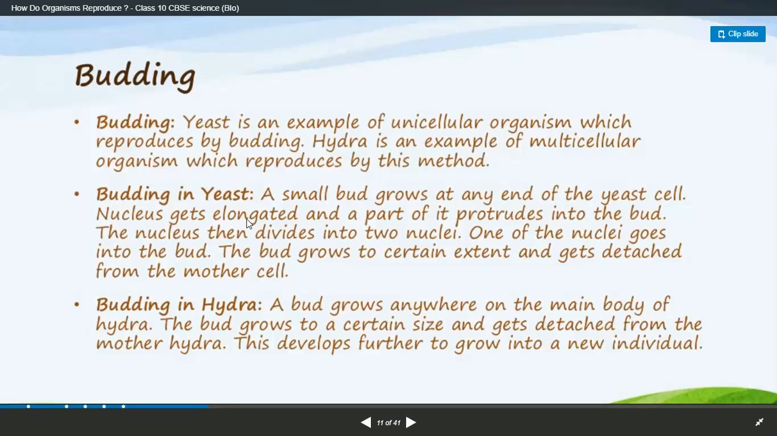Budding in hydra: yeast is unicellular and hydra is multicellular. A bud grows on the main body of the hydra. However, the buds grow on the main body of a particular organism. The bud grows to a certain size and gets detached from the mother hydra. It further develops into a new individual. The same thing happens, but hydra is multicellular and yeast is a single-celled organism. So, coming to the next slide.